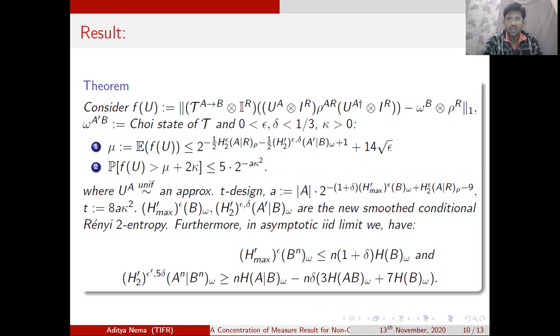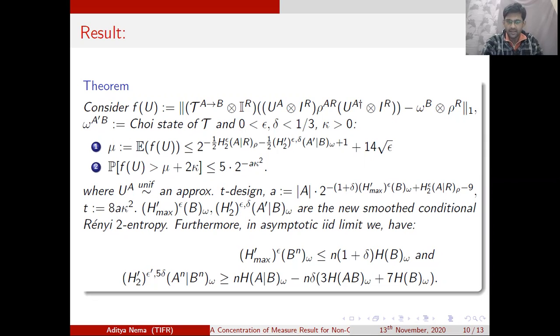So we managed to show that the expectation of this function f, when the unitaries U are coming from an approximate design, is very similar to the Haar expectation of the function f, with the difference that the smoothed entropy of A given B is now replaced by our newer version of the smoothed conditional relative entropy with two controlling parameters epsilon and delta.